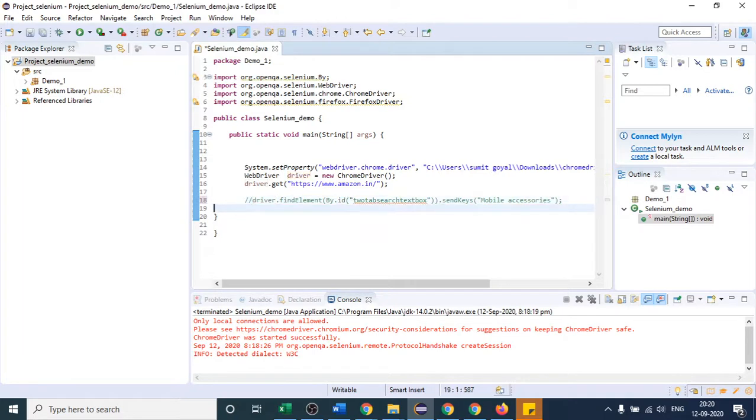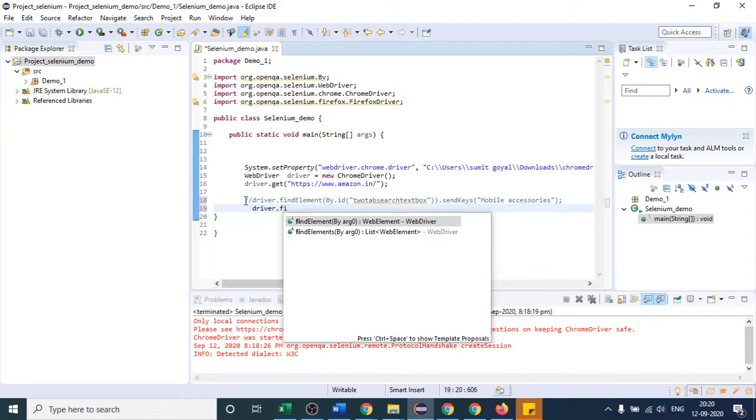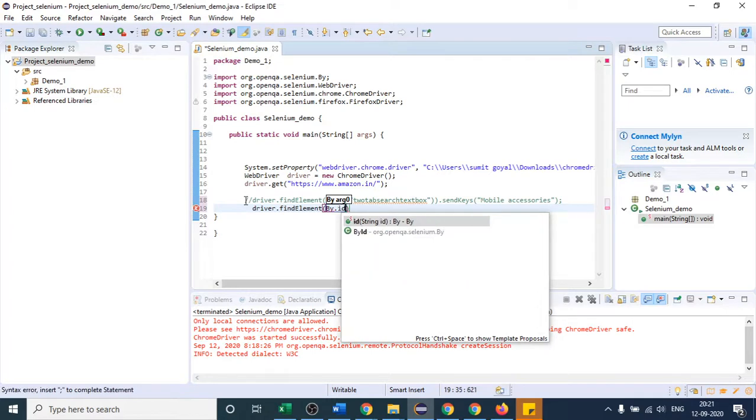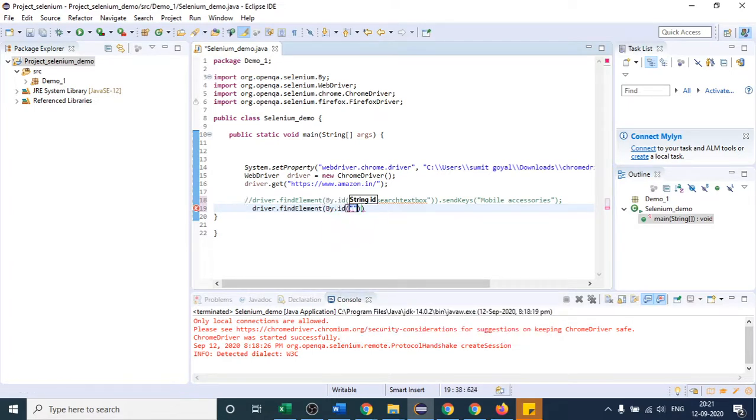Then I will write driver dot findElement. The element is the continue button, and it asks how to find it, so I will say By.id, and inside that I paste the value we just copied.